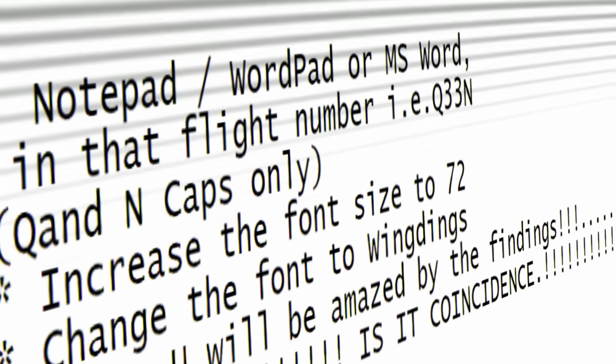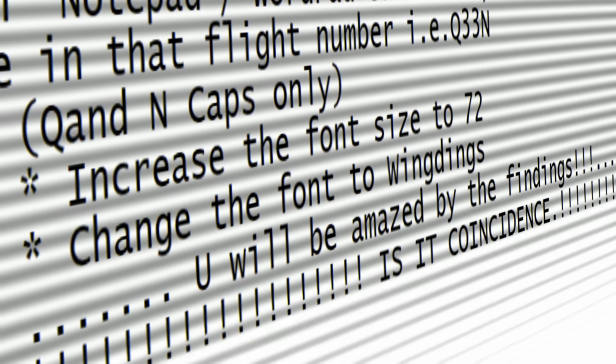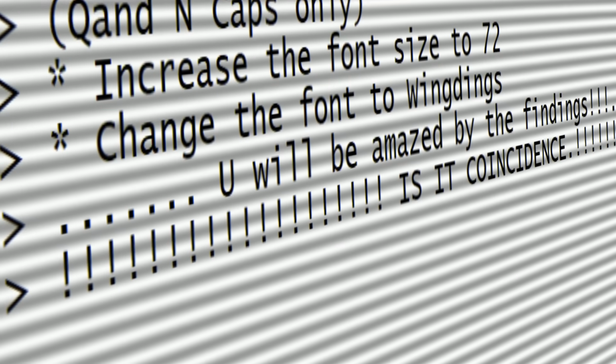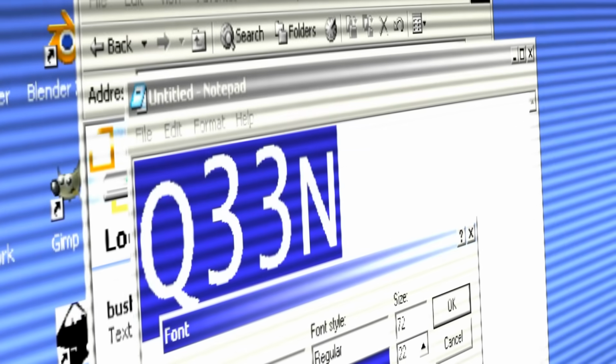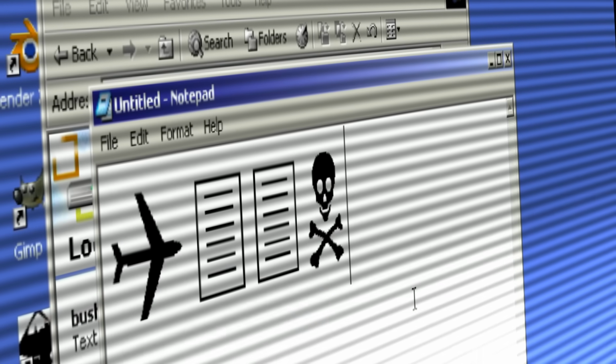Open Notepad or MS Word, type in the flight number, i.e. Q33N, Q and N caps only, increase the font to 72, change the font to Wingdings. You will be amazed by the findings. Is it coincidence or what?